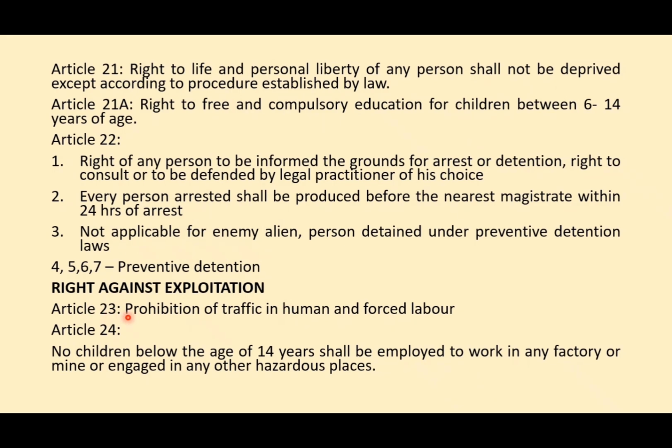Article 24. The first right is that no person should be involved in human trafficking or forced labor. And Article 24 says that no children below the age of 14 years shall be employed to work in a factory or a mine or engaged in any other hazardous places. So remember the age, that is below 14. But below 14 can be involved in some employment, but it should not be employment in a factory, mine, or in any hazardous places. That is to be remembered.